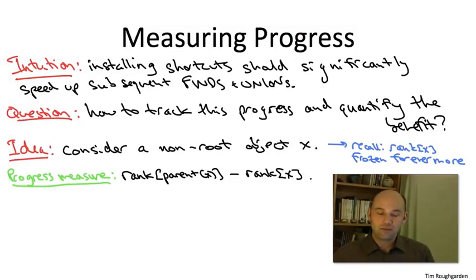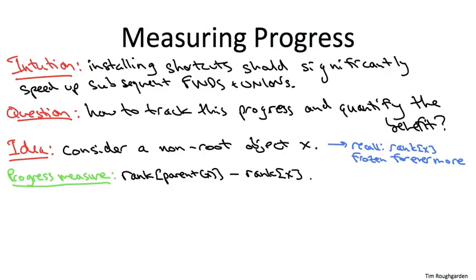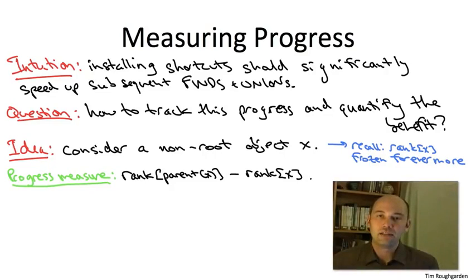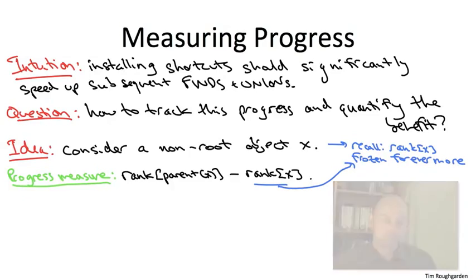So again, the bottom line is, if we can have a larger lower bound on the gap in ranks between an object and its parent, that implies more rapid progress through the possible ranks of the nodes that we could see, and it translates to faster finds, to fewer parent pointer traversals. So with that idea in mind, that big gaps between ranks imply rapid progress, I want to propose as a progress measure for a given non-root object x, the gap between x's rank, which again remember is frozen forevermore, and the rank of its current parent.